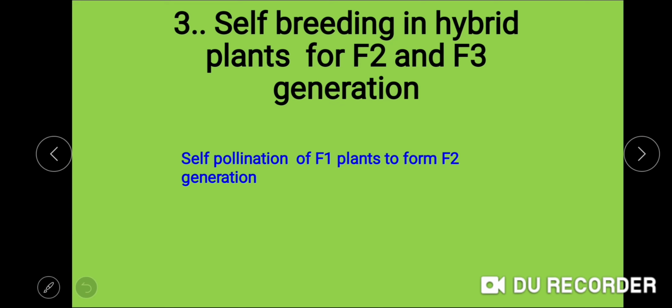So in simple terms, three steps were involved in Mendel's experimental technique. One is the selection of pure parent plants, those plants which produce the same trait over several generations. The second step is hybridization, a cross or pollination between two different plants, from which Mendel got the F1 generation. The first filial generation was allowed to self-pollinate to form the F2 generation, and these F2 plants were again self-pollinated to form the F3 generation.